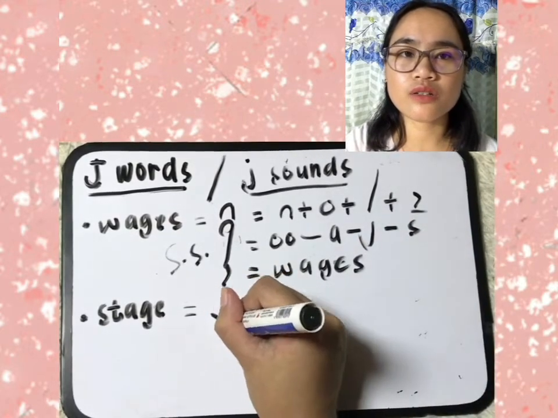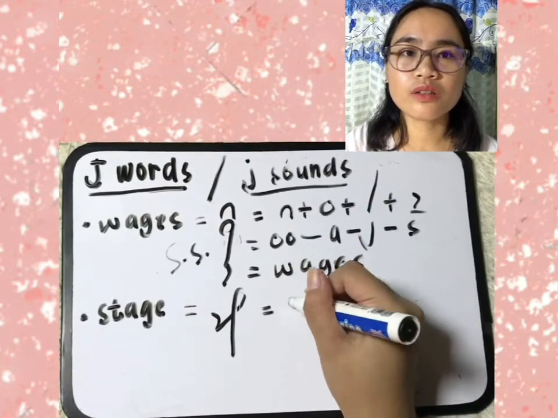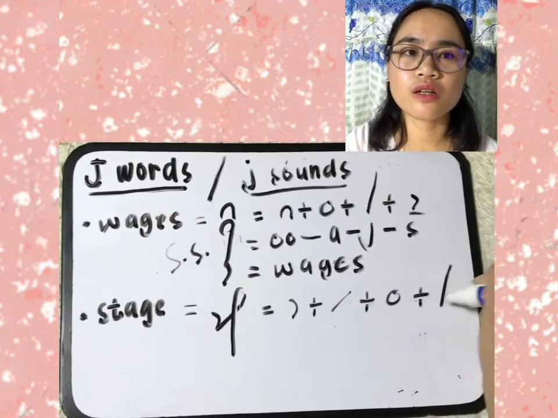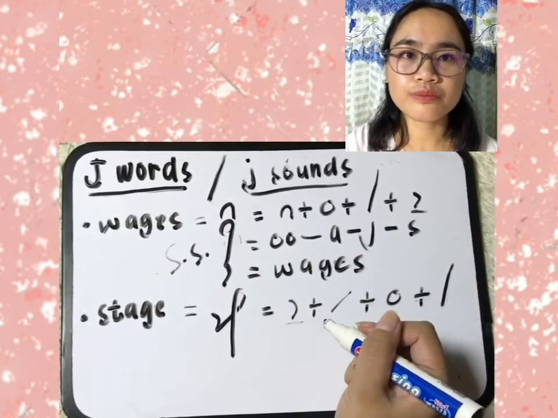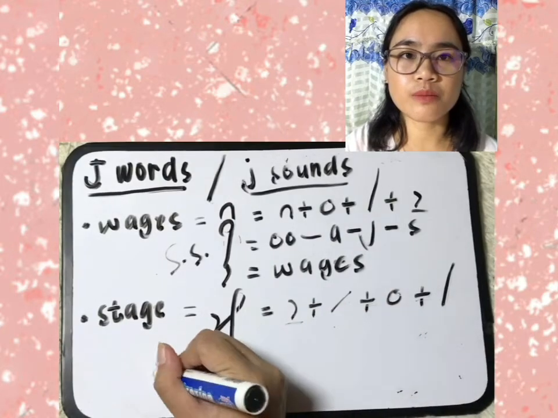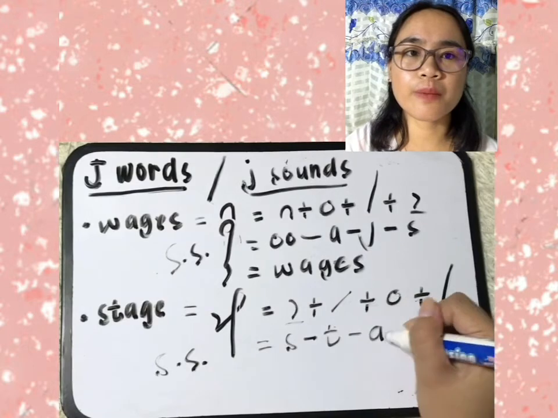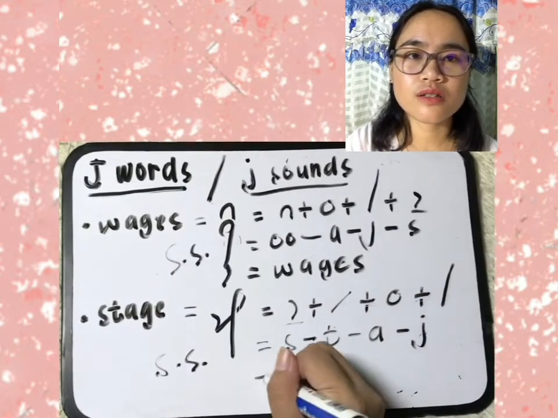Next word is stage, S-T-A-J. So S plus T plus A symbol plus J. We write S because it is before the J symbol. Shorthand spelling, S hyphen T hyphen A hyphen J. That's how we shorthand spell it, stage.